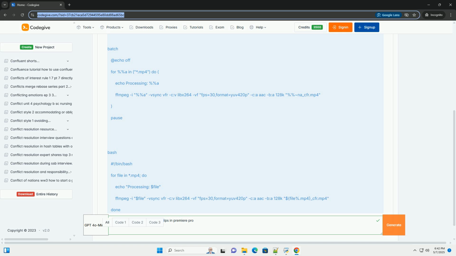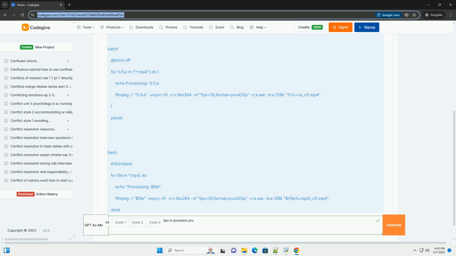1. Handbrake, recommended, free, open source. Handbrake is a powerful, free, and open-source video transcoder that excels at converting VFR footage to CFR. It's highly recommended for its ease of use and consistent results. Download and install Handbrake. Get it from https://handbrake.fr. Open Handbrake and load your VFR video file. Click Open Source and select the video.